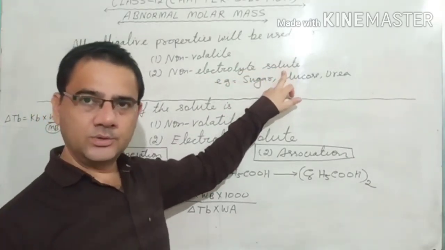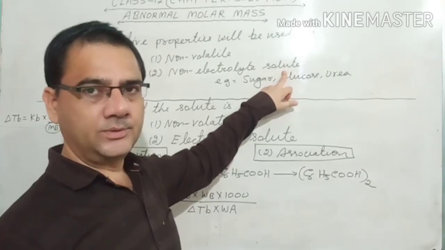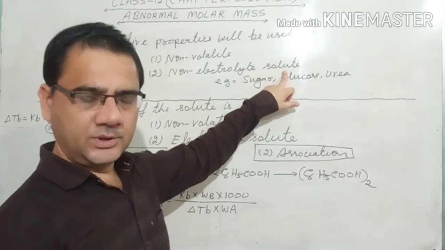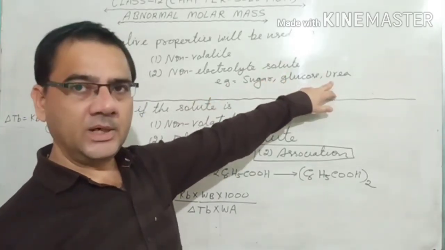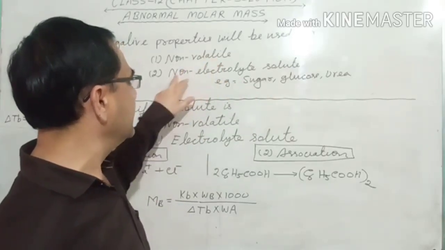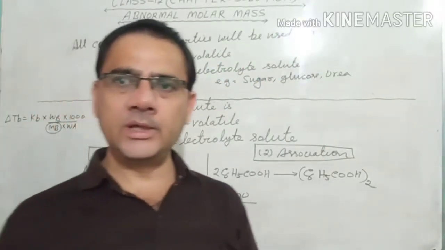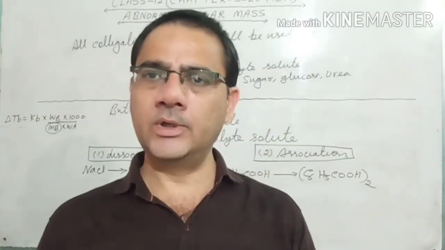Non-electrolyte solutes are those solutes which neither dissociate nor associate in the solution. I am just going to explain dissociation and association in just 2-3 minutes. So sugar, glucose and urea are solutes that are non-volatile as well as non-electrolyte. If these types of substances are given to you, you can use any of the colligative properties and calculate the correct molar mass of that compound.